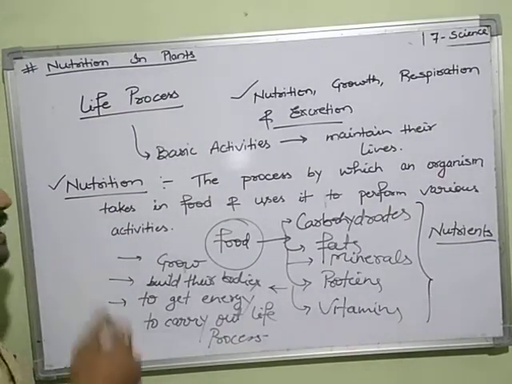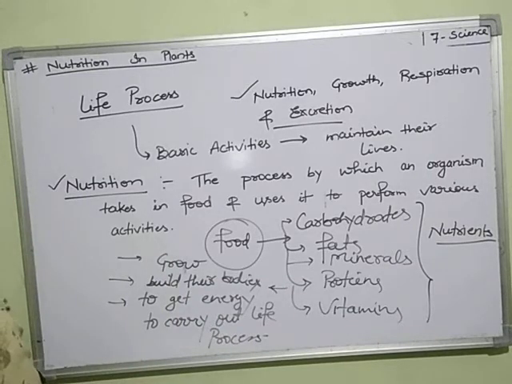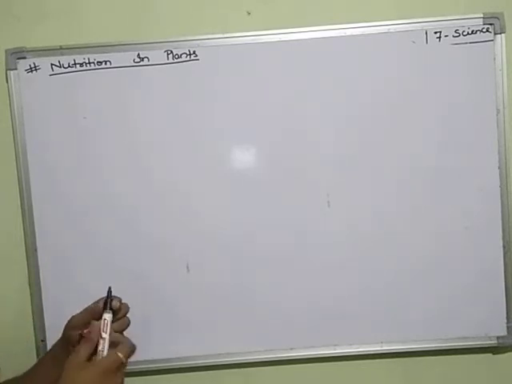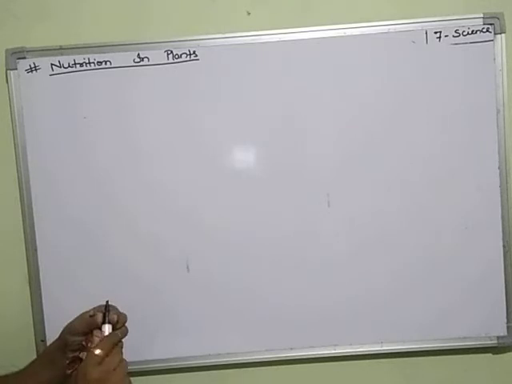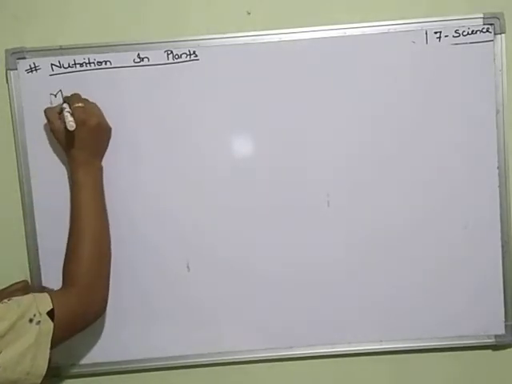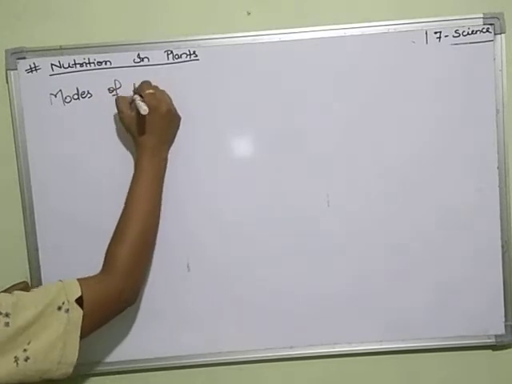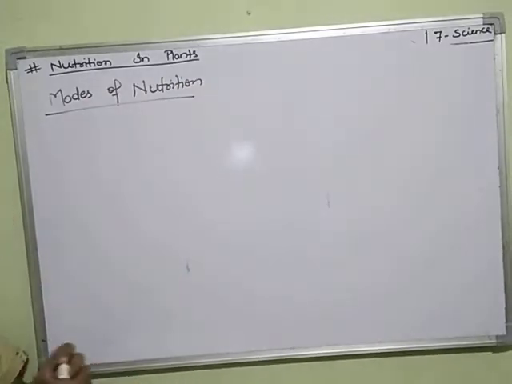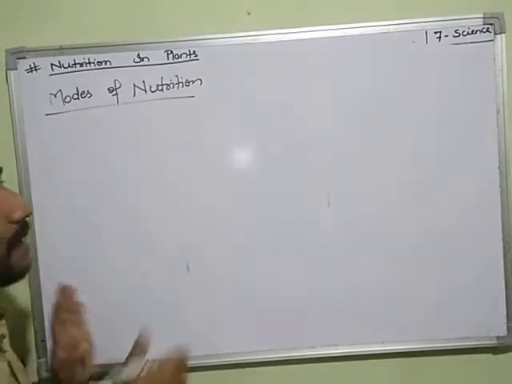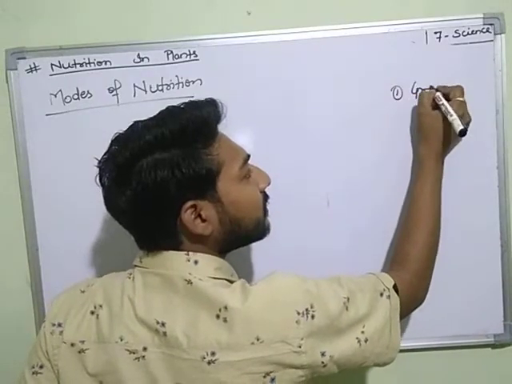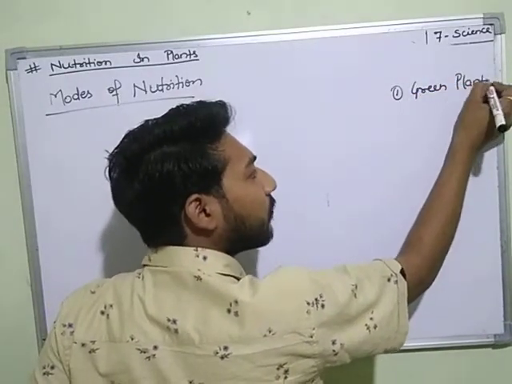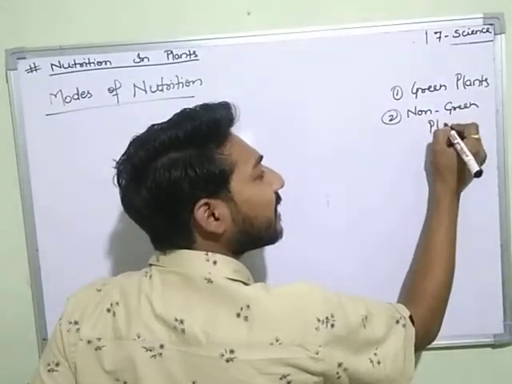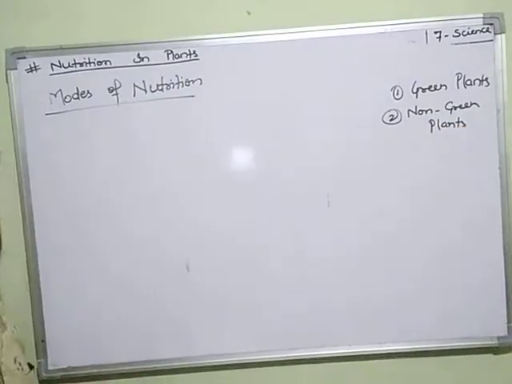Our next topic is modes of nutrition. We have to talk about the modes of nutrition in plants. We already know that plants are categorized into two types. The first one is green plants, and the second one is non-green plants. All the plants are categorized majorly into two types, green plants and non-green plants.